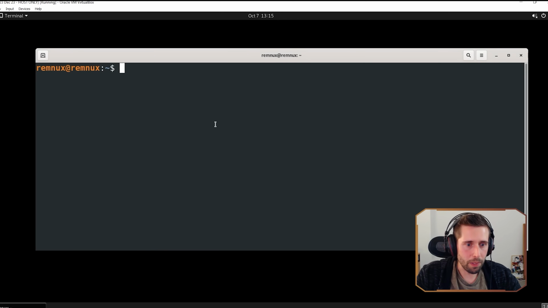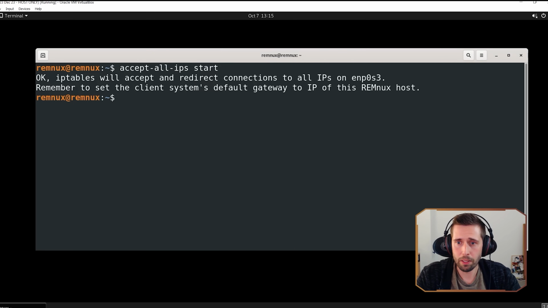So this is Remnux, and I'm simply going to configure Remnux to be our gateway for all of the network services or network requests coming from Windows. To do that, I'm just going to type accept all IPs start, which is a great example of why Remnux is really awesome. This automatically configures iptables, which is the local firewall, to accept all connections. This would be a real pain to set up from scratch on your own distro. So this kind of stuff is really nice because Remnux is just ready to go.